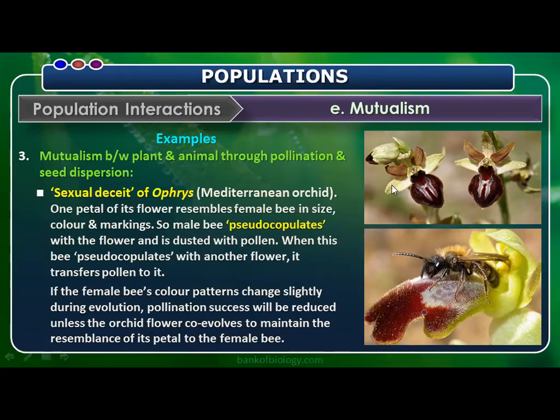That means we know the species are dynamic. In case over a period of time, if the petal doesn't look like the female bee, the male bee may not be attracted. So if the female bee's color pattern is changed, the petal also needs to change.